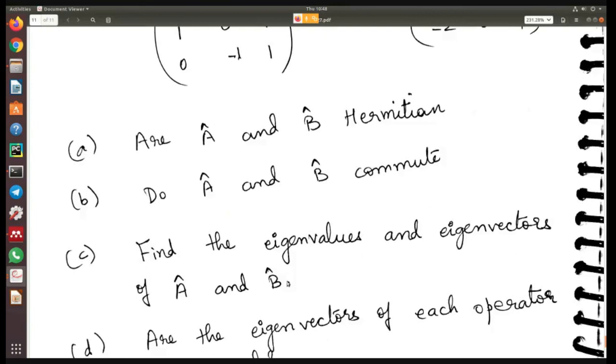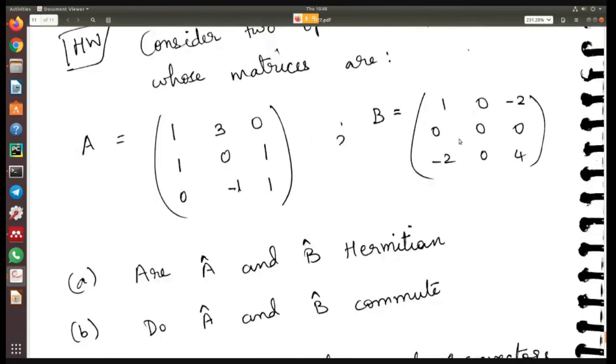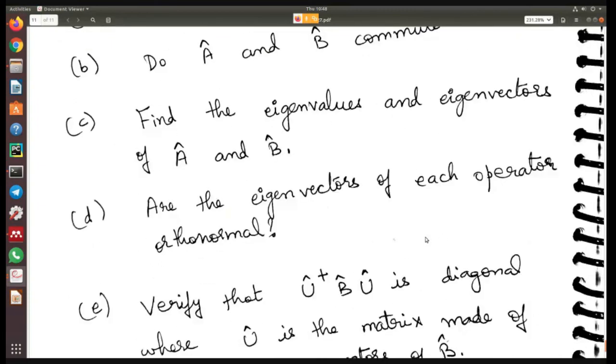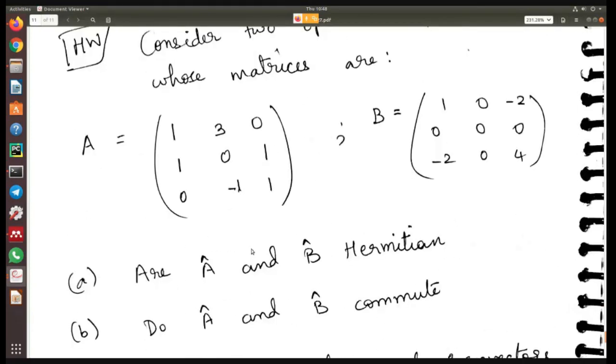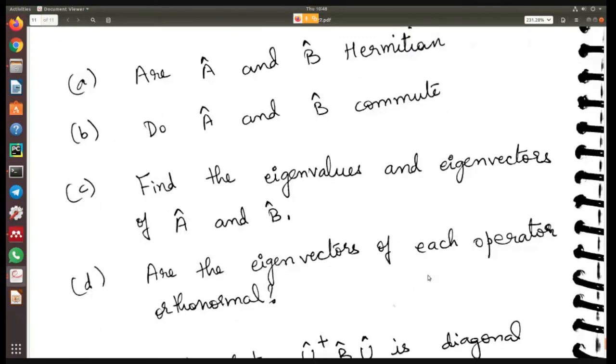Third question, find the eigenvalues and eigenvectors of A and B. For both A and B, you need to find both eigenvalues and eigenvectors. Then D: are the eigenvectors of each operator orthonormal? Now you know what orthonormality means. Orthonormality means the norm of the individual eigenvectors should be equal to 1, and the scalar product between any two eigenvectors should be equal to 0. That is what you mean by orthonormality, and that is what you have to check.